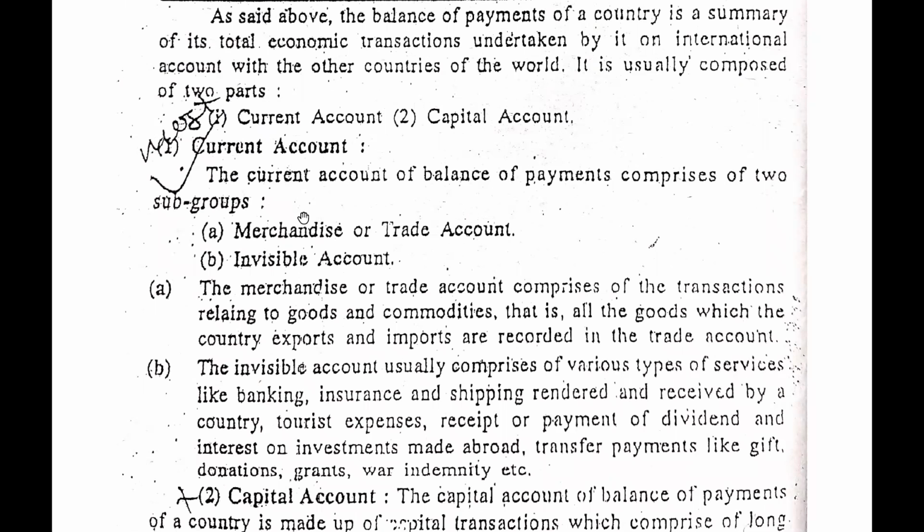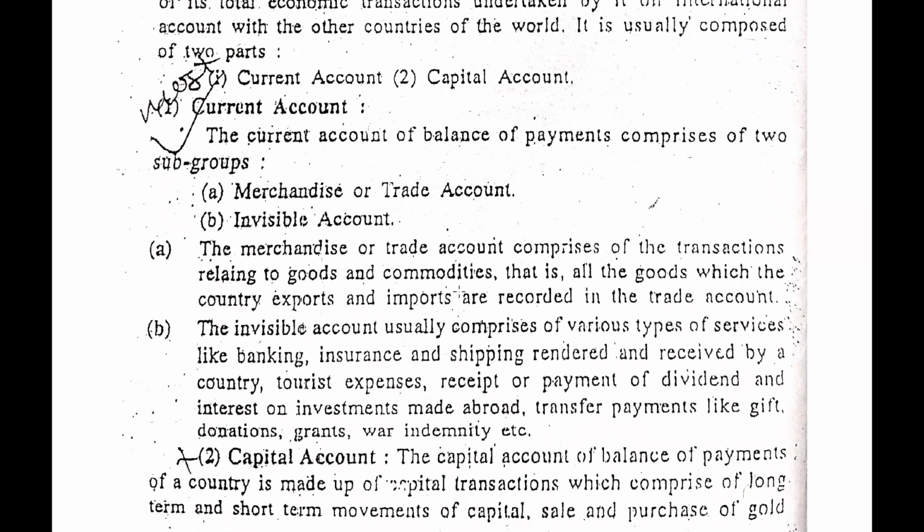What is current account? The current account of balance of payment comprises two subgroups. The one is merchandise, or we can say trade account, and the other is invisible account. Let's see. The merchandise or trade account comprises the transactions relating to goods and commodities. That is, all the goods which the country exports and imports are recorded in the trade account. So guys, in the current account, the one thing considered is the trade account, meaning all the physical or visible goods that we import or export will be recorded in the trade account.